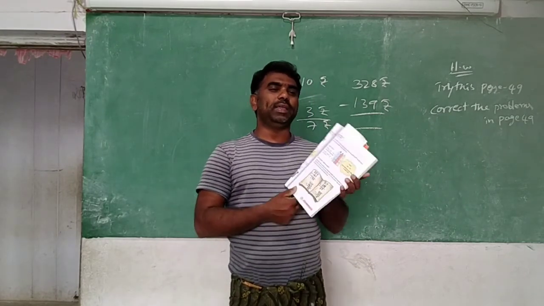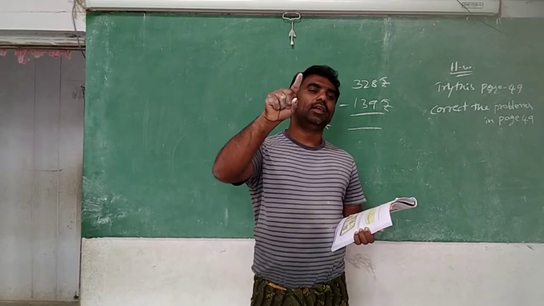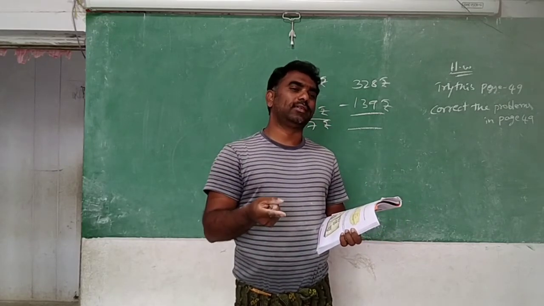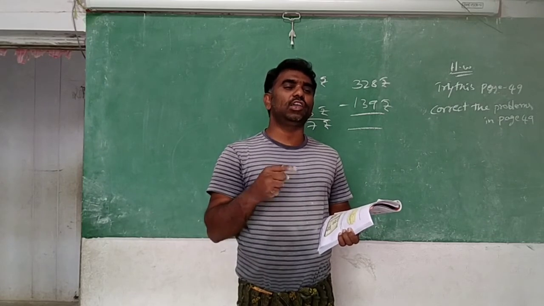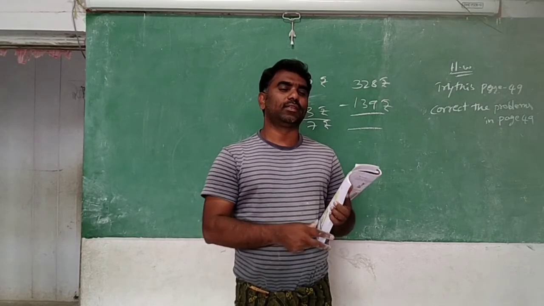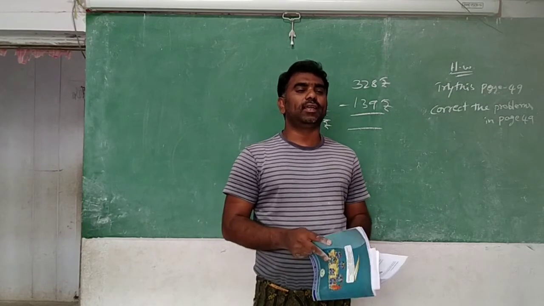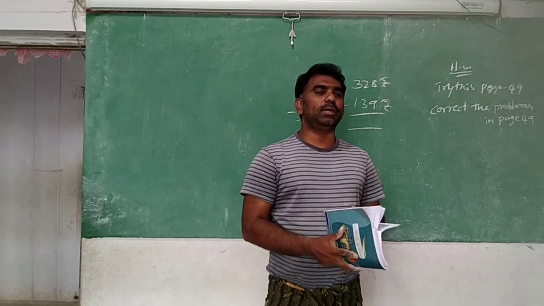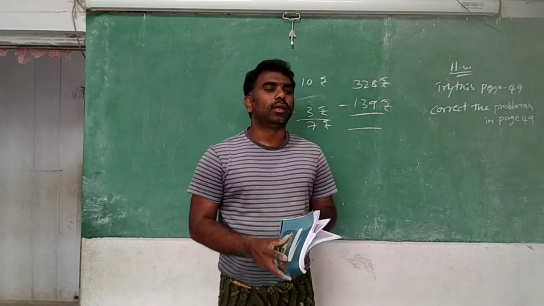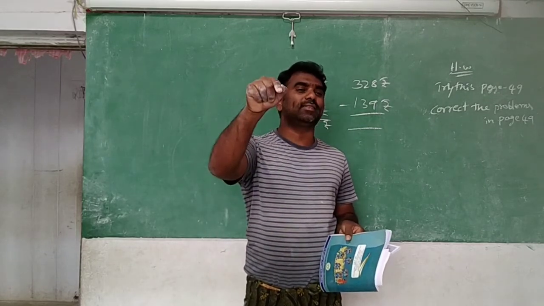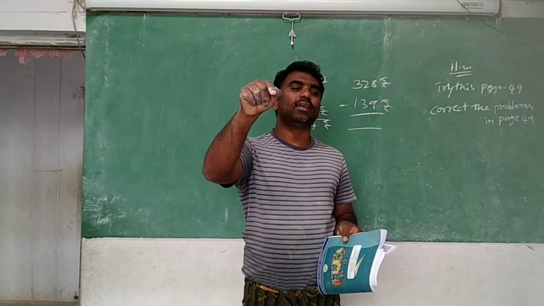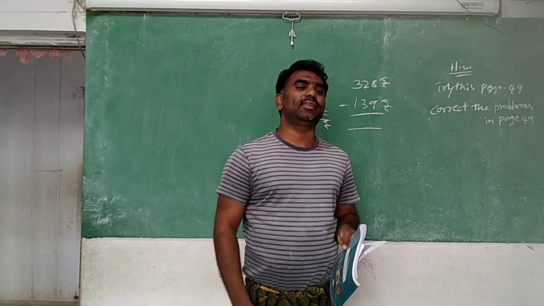You do one thing: which is correct you tick, which is wrong you do again. So this is the work you need to complete today. Correct means tick, wrong means you have to write the correct answer there again.